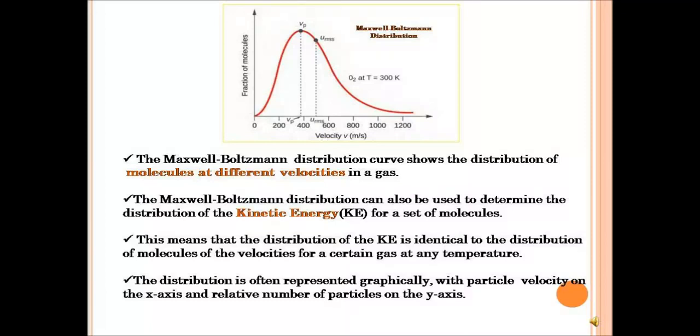The distribution is often represented graphically with the molecular velocity, or the particle velocity, on the x-axis, like you can see, while we have the relative number of particles or molecules on the y-axis.